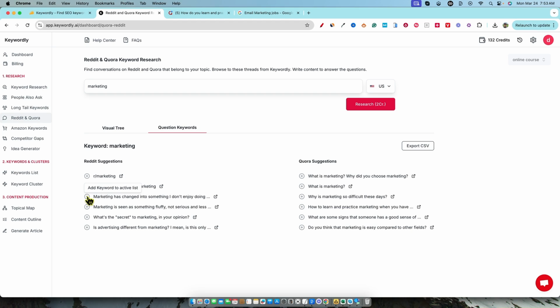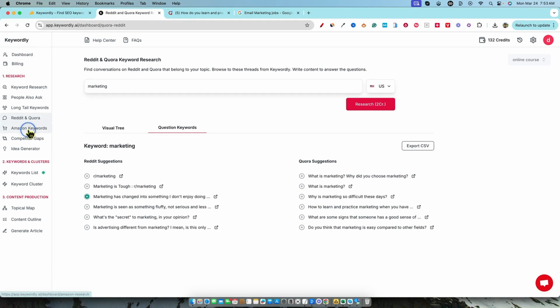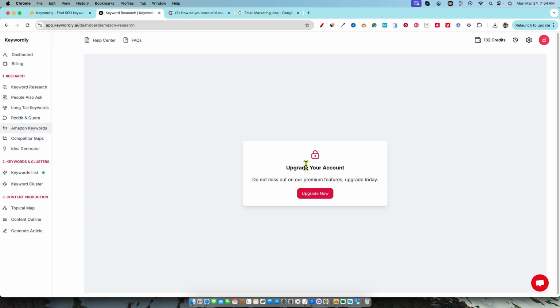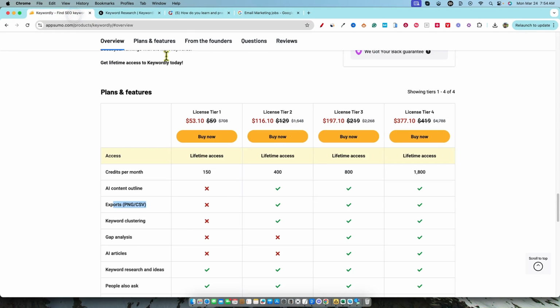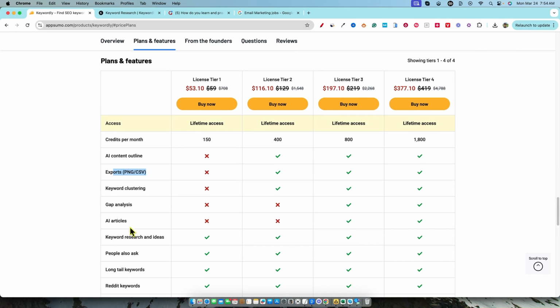Now we could go with plus add keyword to the active list. So we could go and plus with that, and it's going to go and add it to our list over here. So it's going to treat it like it's a keyword. We're going to go into Amazon keywords now. So upgrade your account. Nope, we don't get that. Let's go back over and see if it even lists that. It does not, right? So this isn't even listed down here.